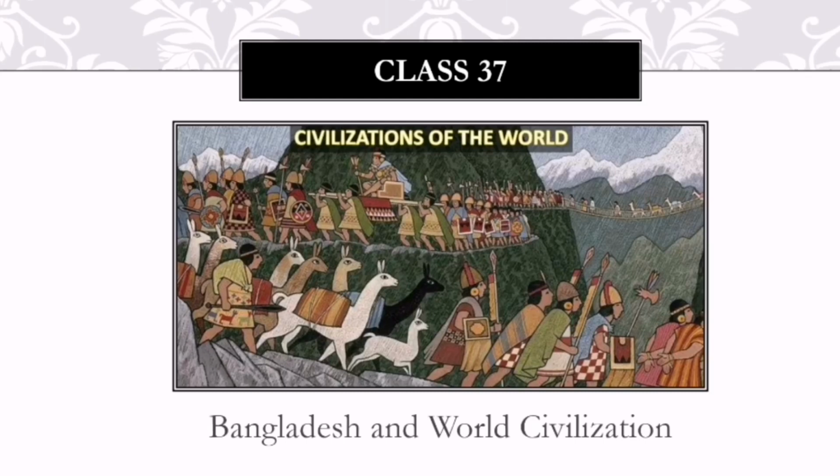Open your CW copy and book in front of you right away before starting the class. And write the CW number on your copy, 37, as today our CW number is 37. And also don't forget to write today's date as well. Today we are going to have our class on chapter 2, that is Bangladesh and World Civilization.